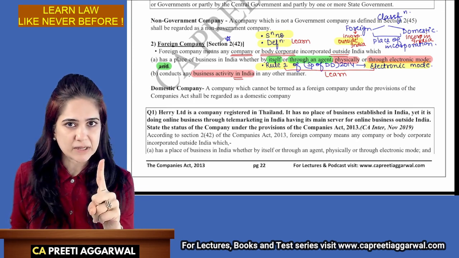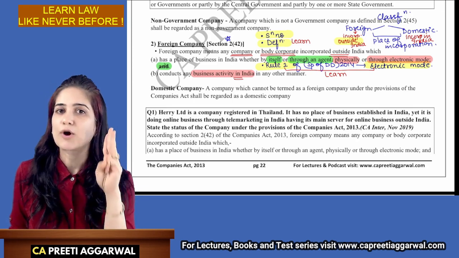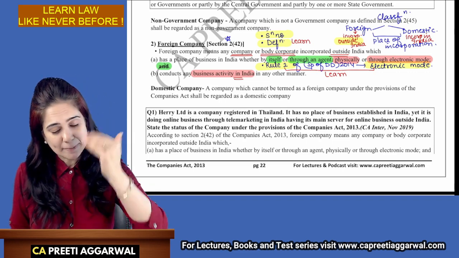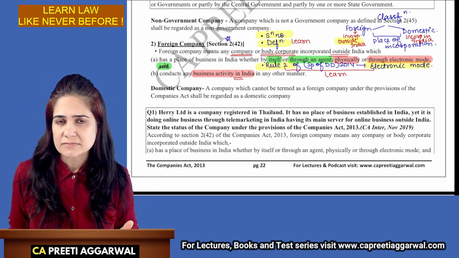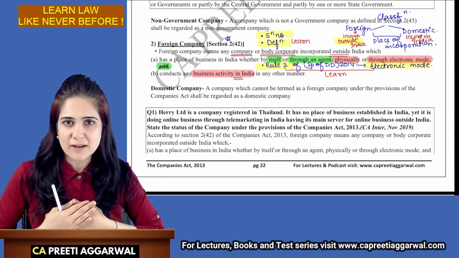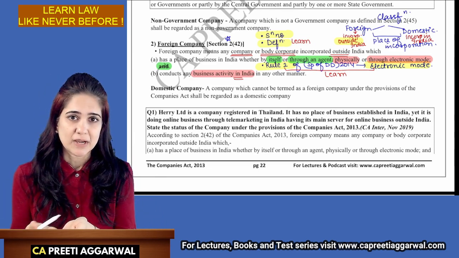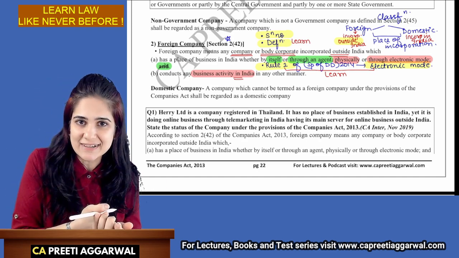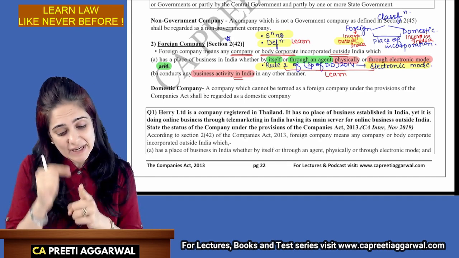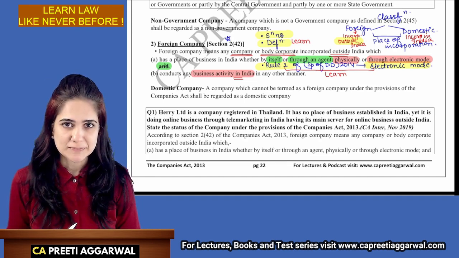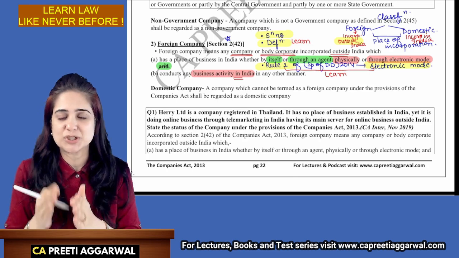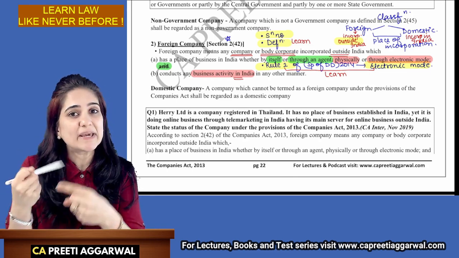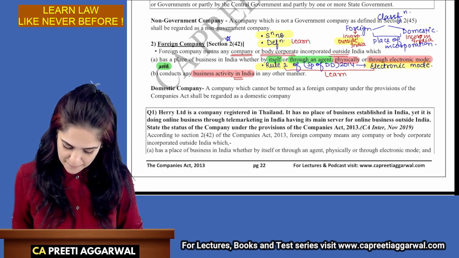I may be a company or a body corporate incorporated outside India. Got it? It has a place of business in India. How? Either by itself or through an agent. It may be present either physically or in electronic mode. And it conducts business activity in India in any other manner. So this is how you will break the definition and learn it. Because we have highlighted the keywords, it will be easy for you to memorize it.